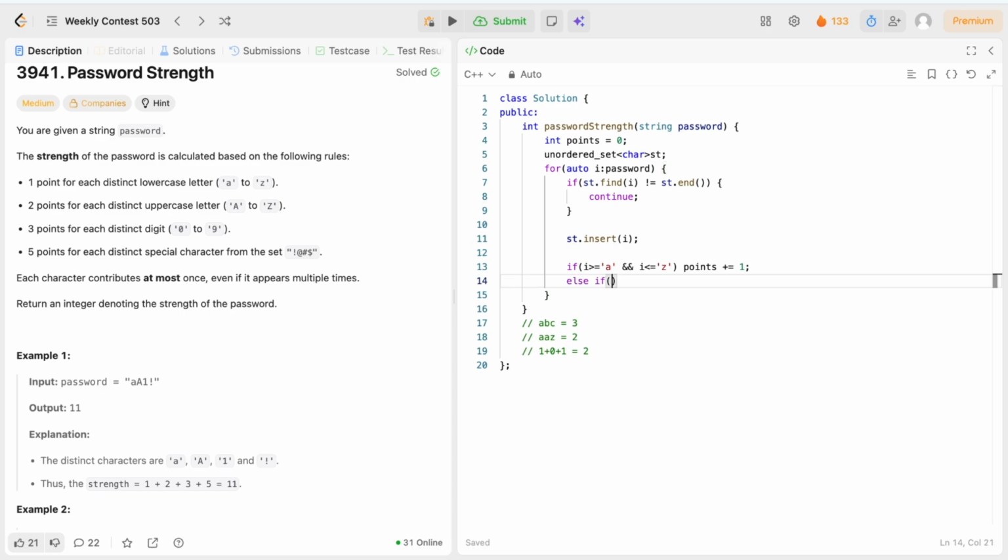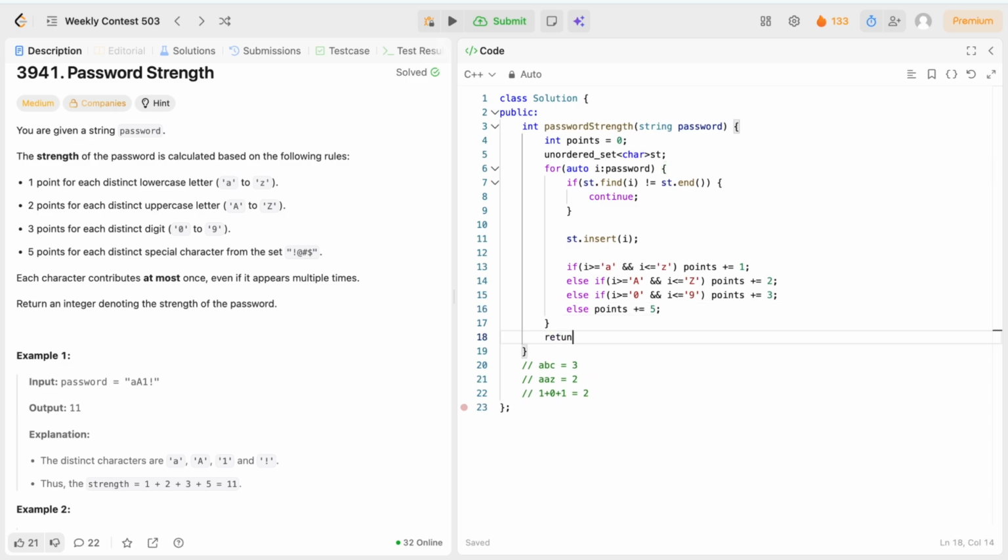If it is between uppercase A and Z, points will be increased by 2. If it is between 0 and 9, then points will be increased by 3, otherwise points will be increased by 5. Now we will return the points, which will be our answer.